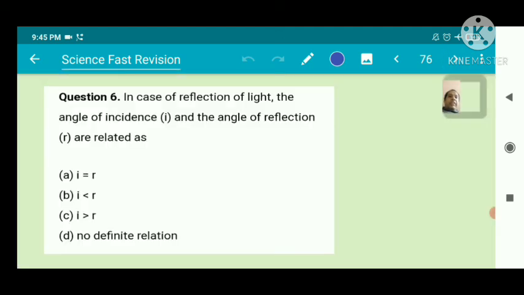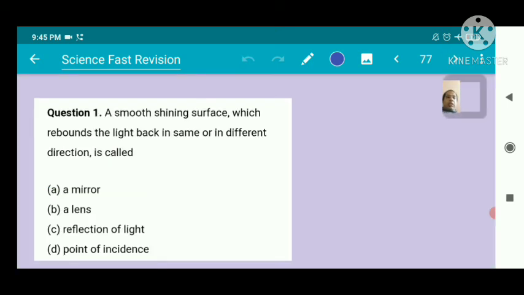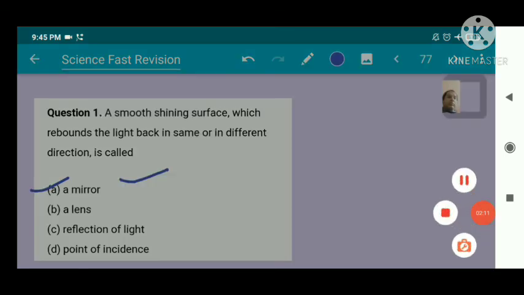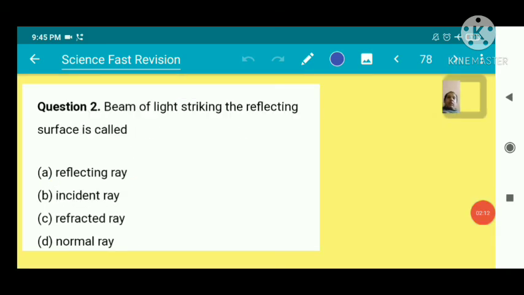In case of reflection of light, the angle of incidence and the angle of reflection are equal, angle I is equal to R. A smooth shining surface which rebounds the light back in the same or a different direction is called a mirror. A beam of light striking the reflecting surface is called incident rays.